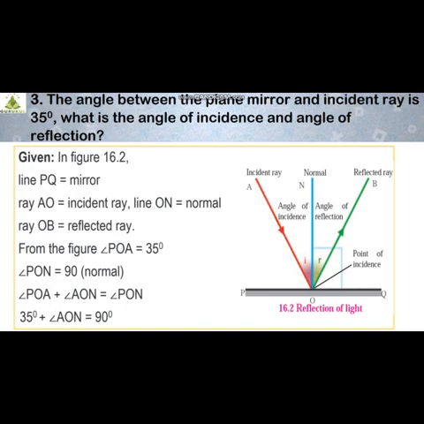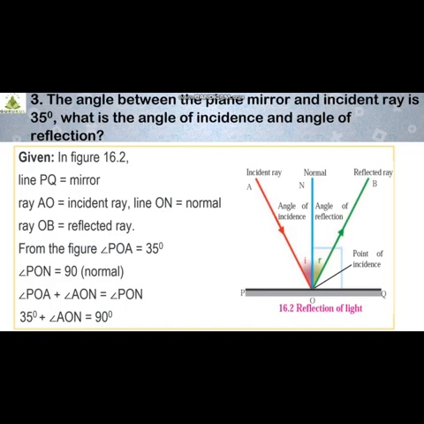What is the angle of incidence and the angle of reflection? This is what is asked. If you see figure 16.2, line PQ is a mirror, line AO is the incident ray, ON is nothing but your normal, and ray OB is the reflected ray. This is the very picture from which we understood the laws of reflection. We always have to use the same figure for question numbers 3 and 4. In the textbook, they have directly given figure 16.2, but while explaining, I am going to keep this picture so that it becomes easy to understand.